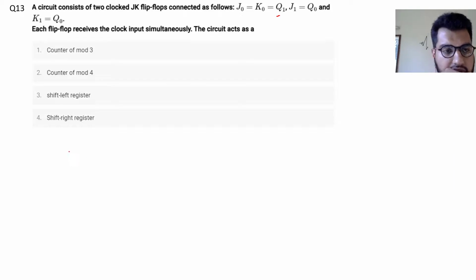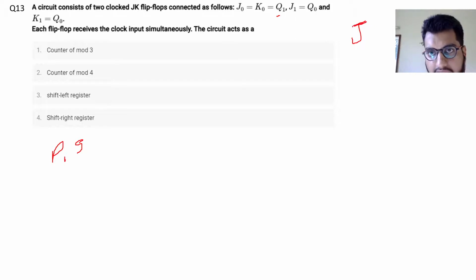So let me just write down the state diagram. So this is my present state. I think there is a mistake here. I'll just write the new conditions. J1 is equal to Q0. Ignore this thing.